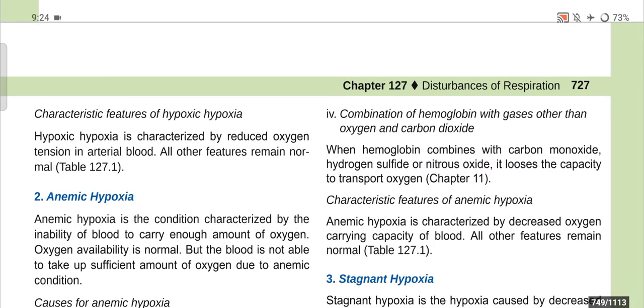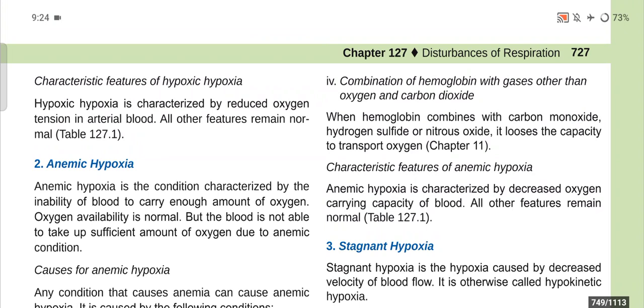Now, the characteristic feature of hypoxic hypoxia. Hypoxic hypoxia is characterized by reduced oxygen tension in arterial blood. All the other features remain normal.